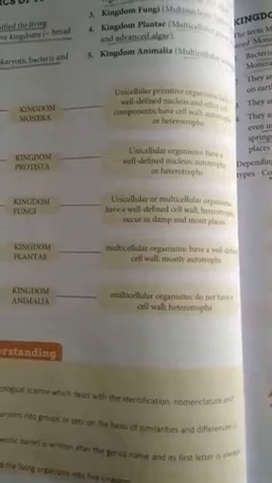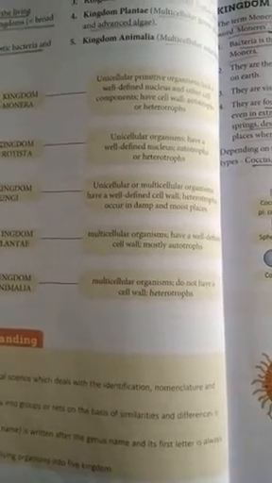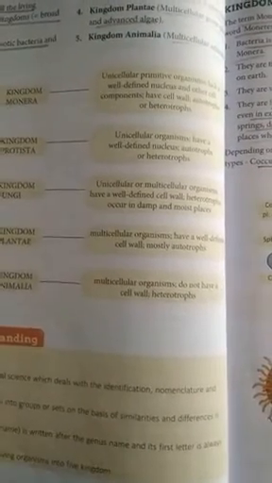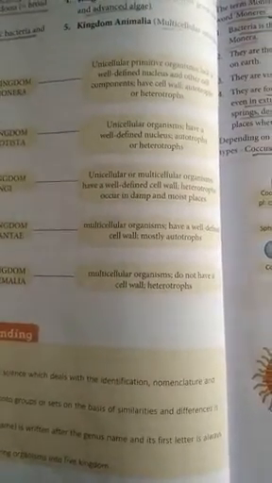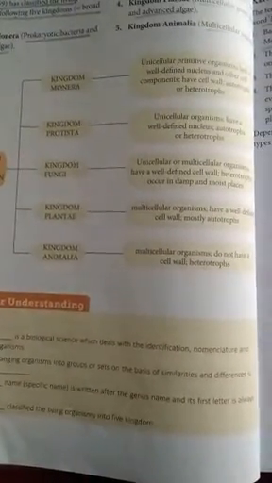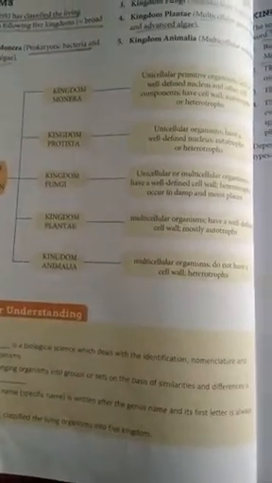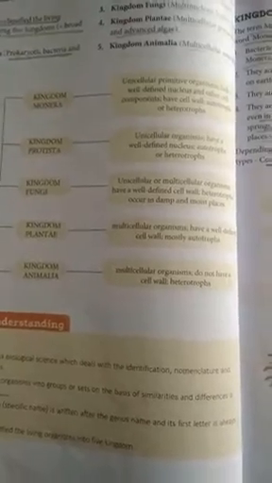Now the third is kingdom fungi, unicellular or multicellular. It means the organisms in this category can be made up of a single cell, or they can be made up of many cells. Well-defined cell wall, it means they have a cell wall. The outermost boundary of the cell will be the cell wall. Heterotrophs occur in damp and moist places. Most of them are heterotrophs. They can't prepare their own food, and they are found in places that are dark, with very high humidity, moist. So in such dark, dingy places, these kinds of organisms are found.